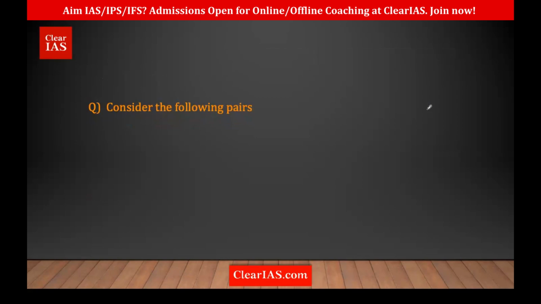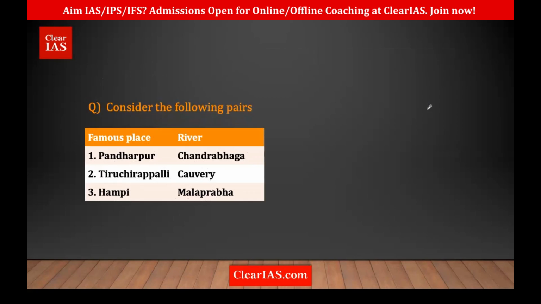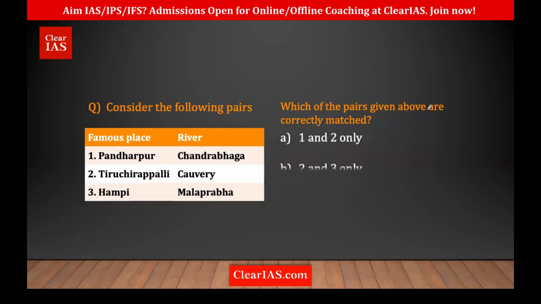So we'll just see a question which was asked previously. Consider the following pairs: Pandharpur, Chandrabhaga; Tiruchirappalli, Kaveri; Hampi, Malaprabha. Which of the pairs given above are correctly matched? 1 and 2 only, 2 and 3 only, 1 and 3 only, 1, 2 and 3.